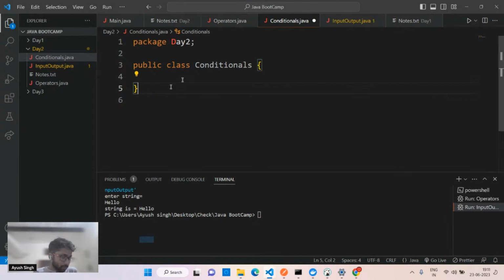Increase the quality. Yeah, obviously, if you are getting a blur, you have to increase the quality.